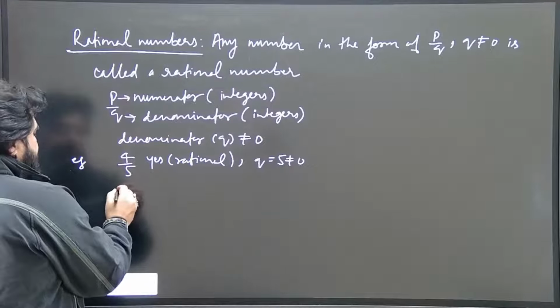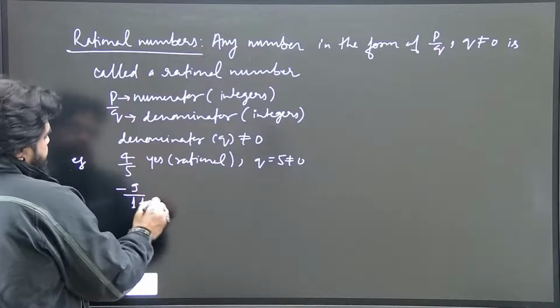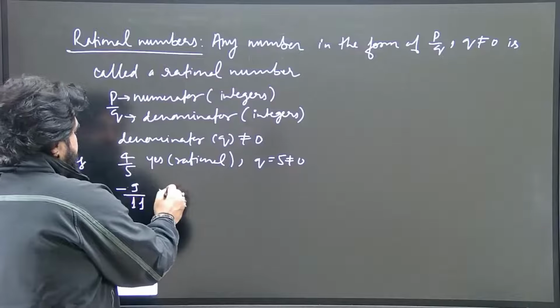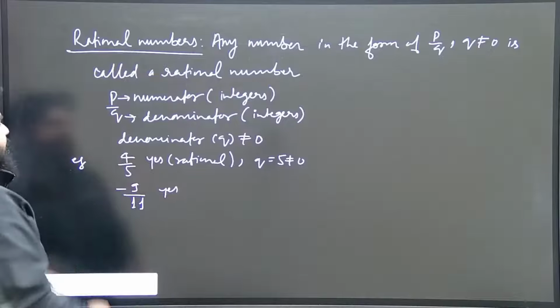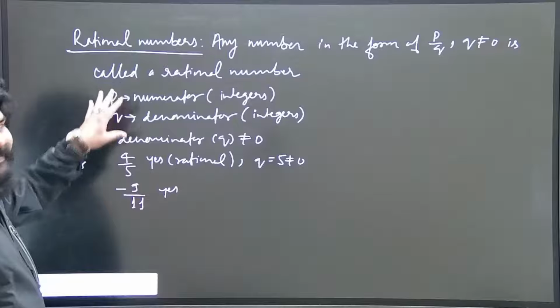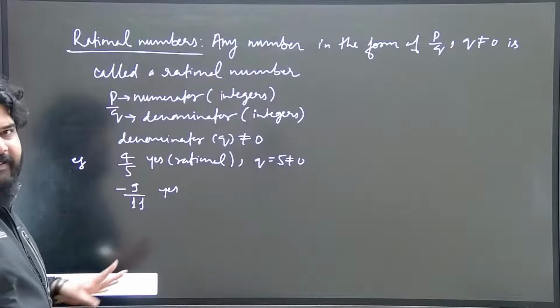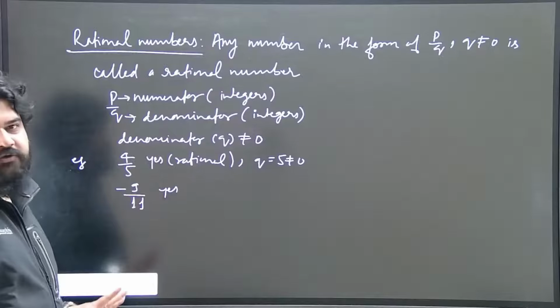Similarly, if we take one more example like minus 9 by 11. You can see in the previous example also that 4 and 5 both are integers. We will discuss integers in detail, but for the time being, you can see that 4 and 5 both are integers, and here the denominator, 5, is not equal to 0.